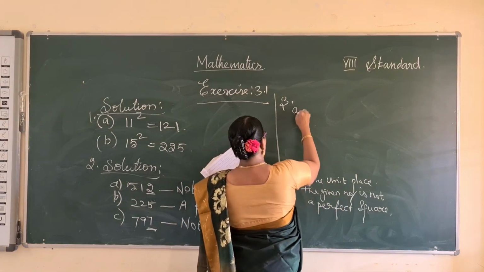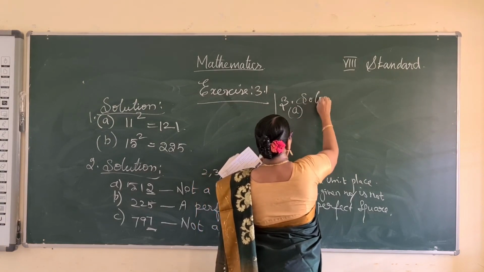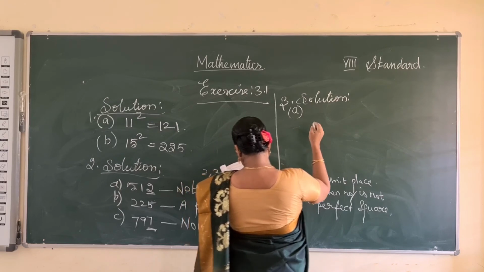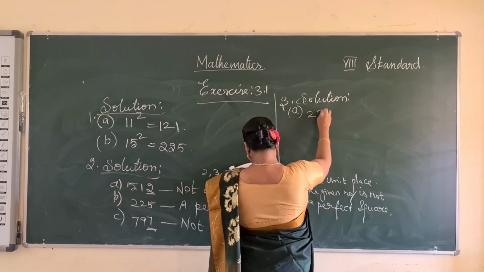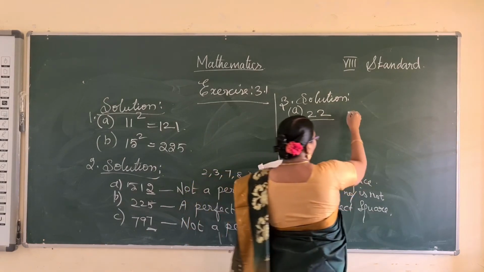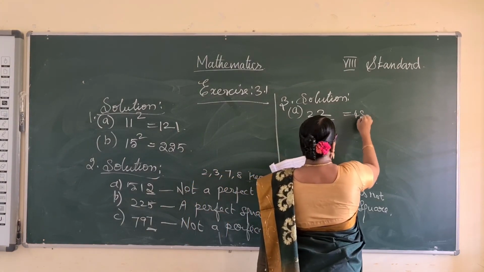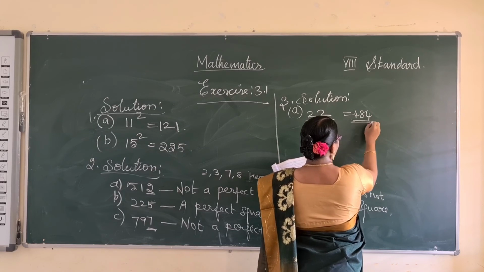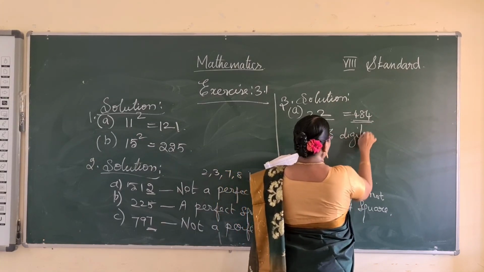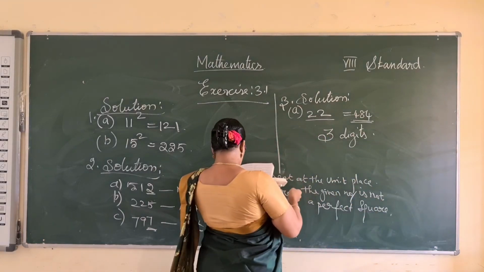The first one, 22. So the square of this value, what do we get? 484. So how many digits are there? 3 digits.